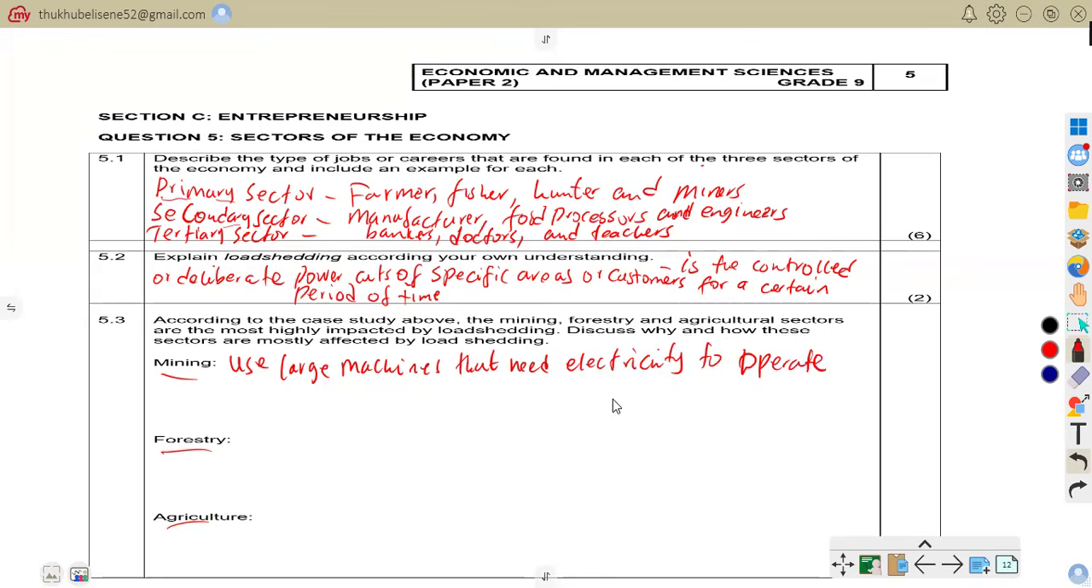For example, mining machines stop working during power cuts. Then we have agriculture, which depends on electricity for irrigation. But let us be on forestry, not agriculture for now.